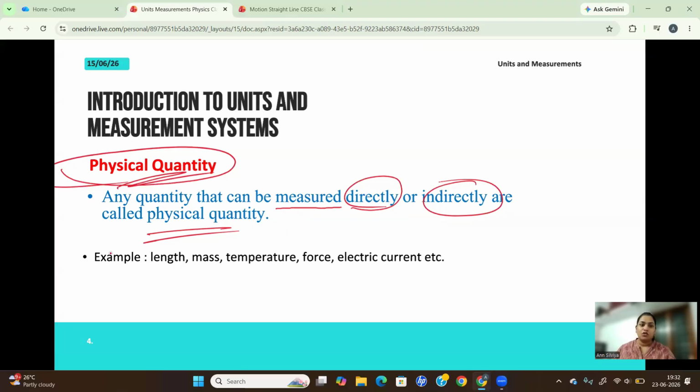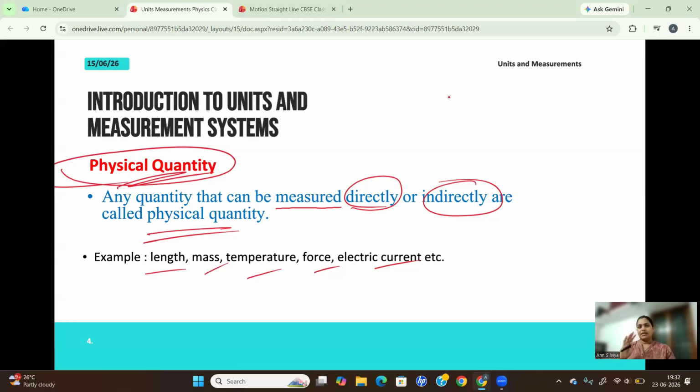What is it? We have already talked about length. Length is a quantity that can be measured, so it's called a physical quantity. Again, mass, temperature, force, electric current. These are all examples of physical quantities, but there are numerous other physical quantities as well.